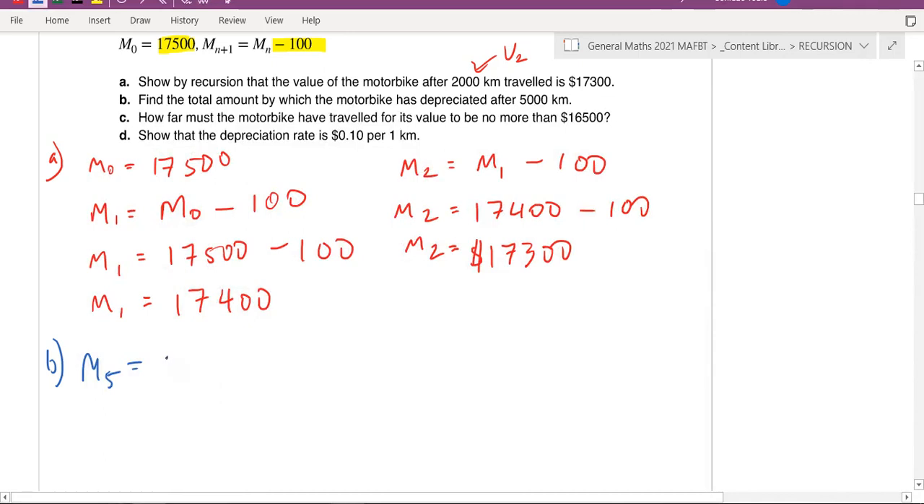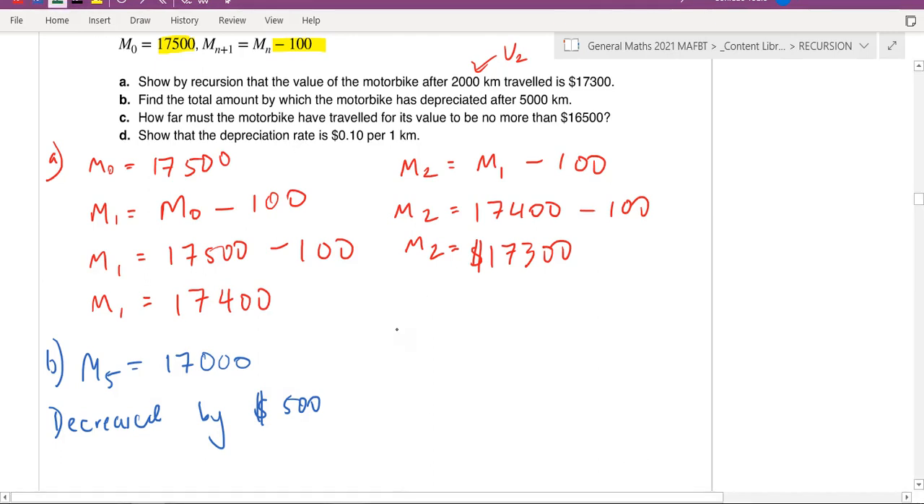So the value after the fifth term is 17,000. Now, it's asking how much did it go down by? Oh, what am I doing? Sorry, wrong one. 17,000. My bad. So it's asking how much did it go down by after 5,000 kilometers. So it decreased by $500. So you need to state that. Or you could write depreciated by $500. That also works.